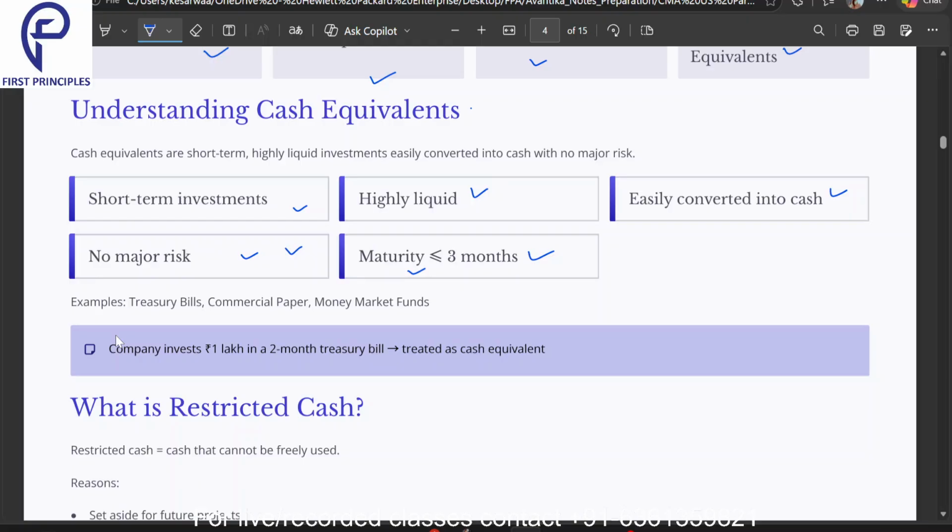What are some examples of cash equivalents? T-bills, commercial paper and money market funds.